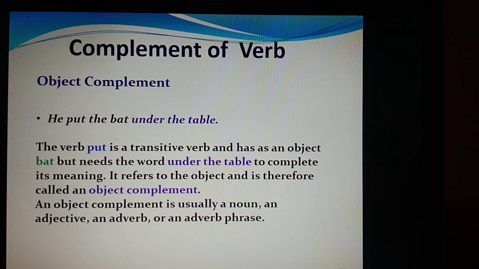What is an object complement? It comes after the verb, like he put the bat under the table. Now the verb put is a transitive verb because the object here is the bat, and it needs the words under the table to complete its meaning. So it refers to the object and is therefore called an object complement, because it comes after the verb put. An object complement is usually a noun, an adjective, an adverb or an adverb phrase.